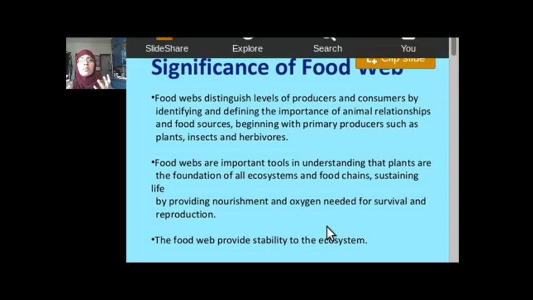Whereas if you have many organisms in the food web, small changes will have small effects, because there are many other organisms to compensate. But in a food web with a limited number of organisms, one small change can have very profound effects.